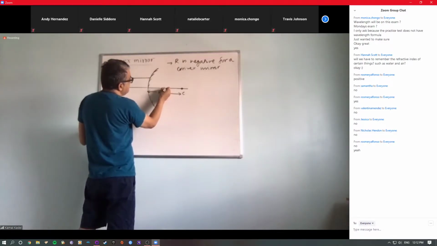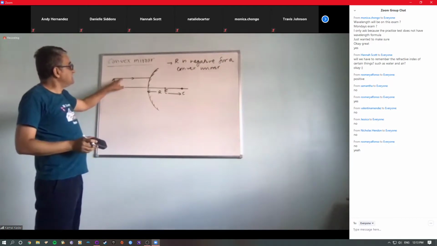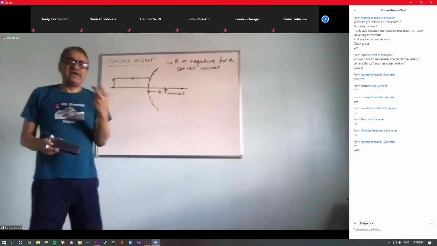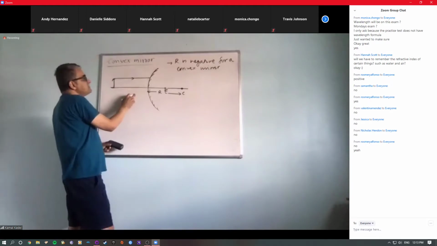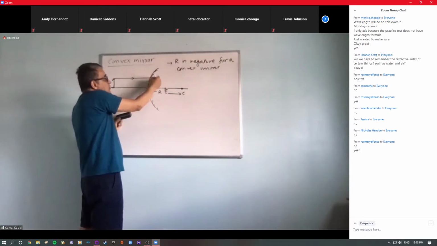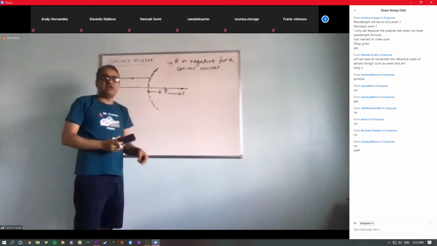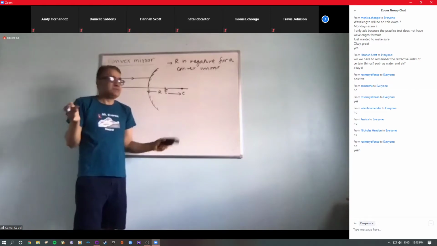The focus should be exactly in the middle. If I write this as the focus point F, then this is the ray. In the case of convex, any ray parallel to the principal axis obviously cannot go like this, because a ray cannot penetrate the mirror. It will be reflected, right?